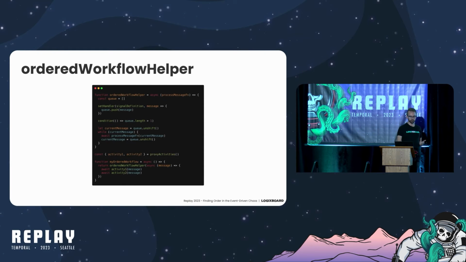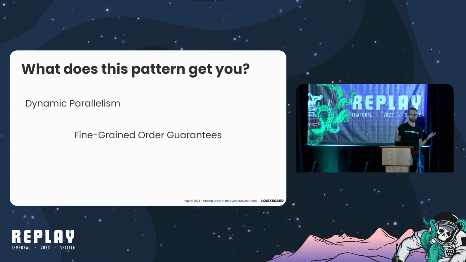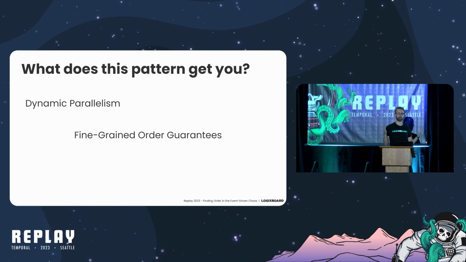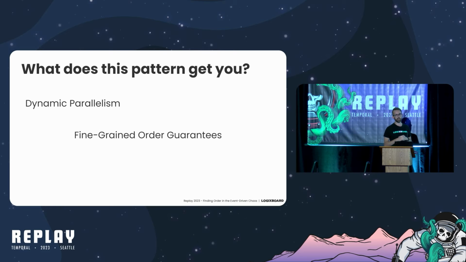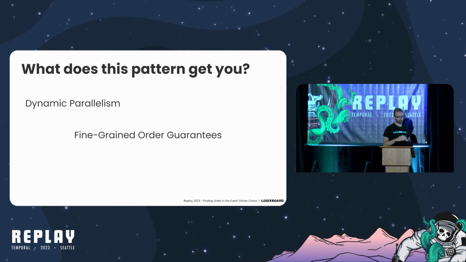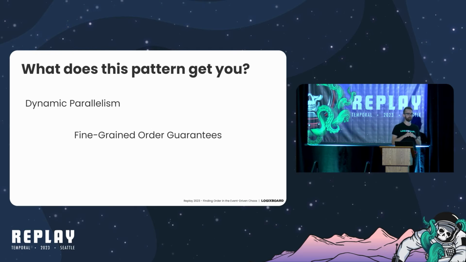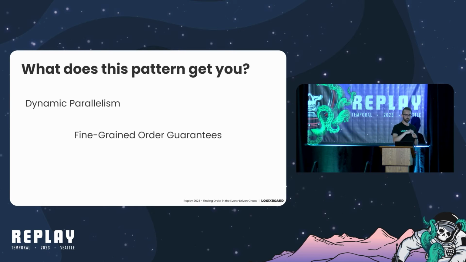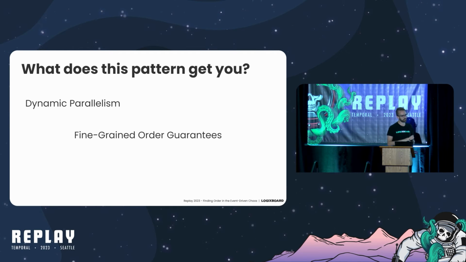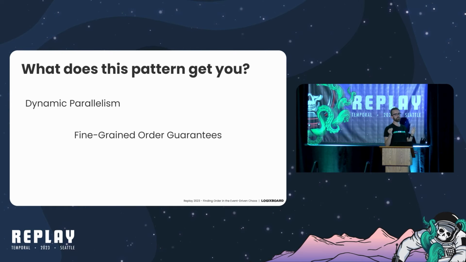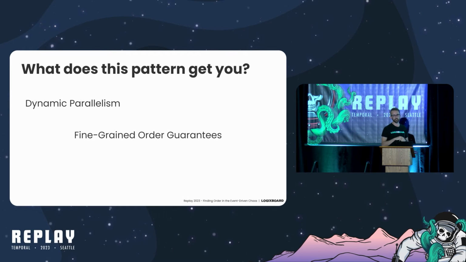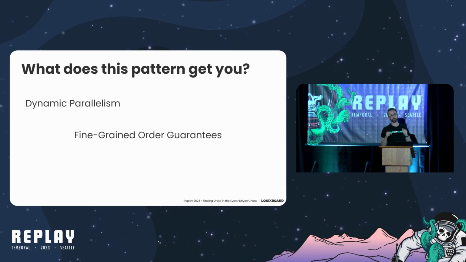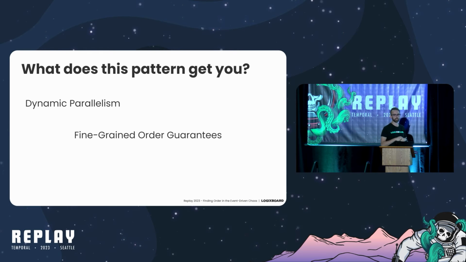And what does that get you? That lets you have really dynamic parallelism. You can spin your pollers up to have thousands and thousands of pollers in parallel. You can spin them absolutely down to 0 when you have no messages left in a given queue. You also get these fine-grained order guarantees where you guarantee order delivery within messages for a given entity, which is pretty common for how order guarantees work in streaming systems, except that you benefit from not having a large blast radius. If you have an error in processing one of the messages from one of your queues, you're not going to affect other messages in your shard because your shard has only one hash key in it.